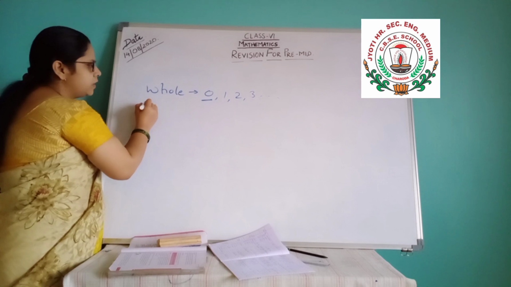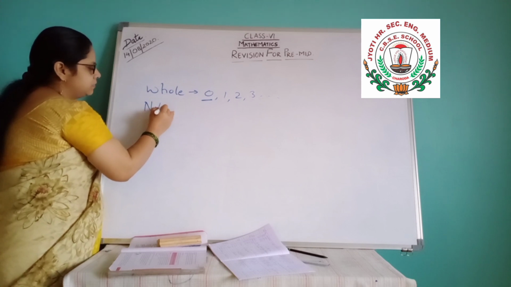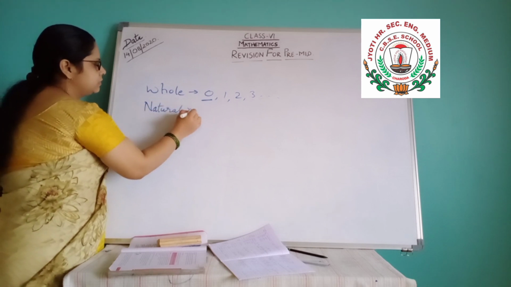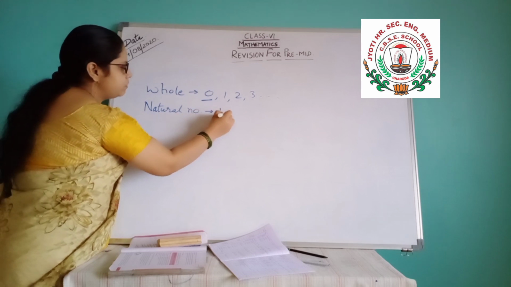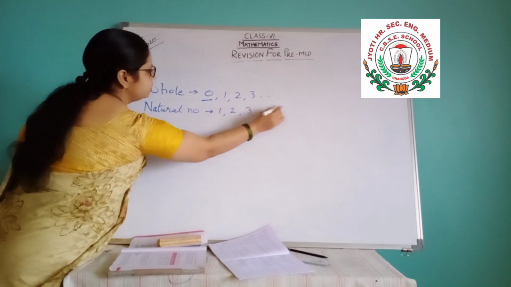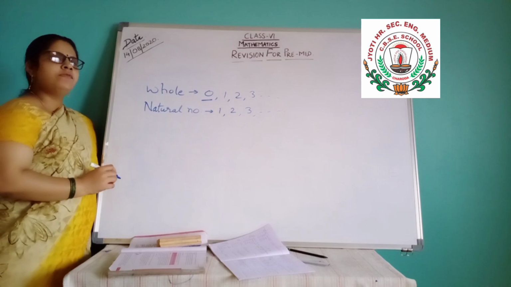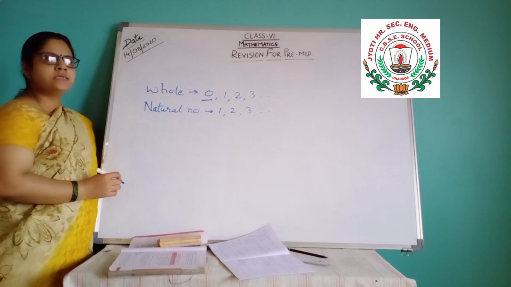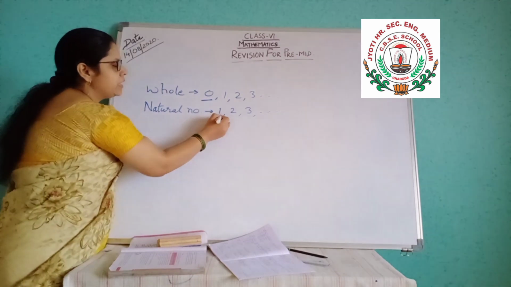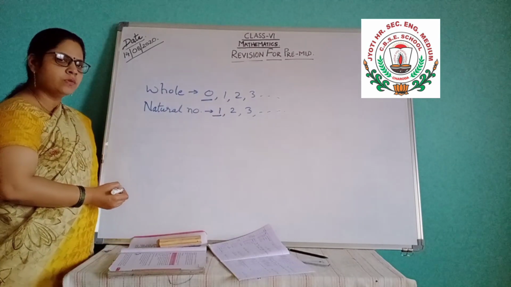Then comes natural numbers. Natural numbers start from 1, 2, 3 and so on. 0 does not come in this. If the question comes, what is the smallest natural number? 1 is the answer. The smallest natural number is 1.